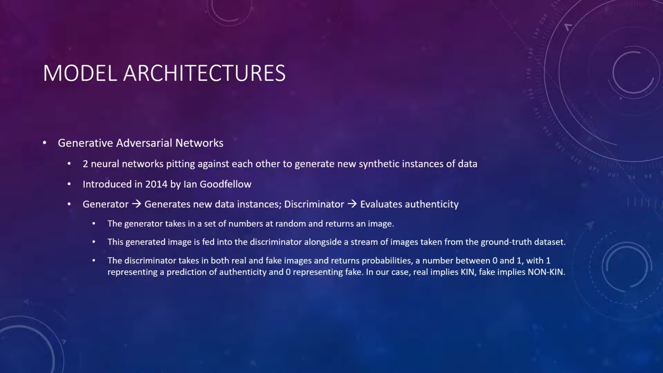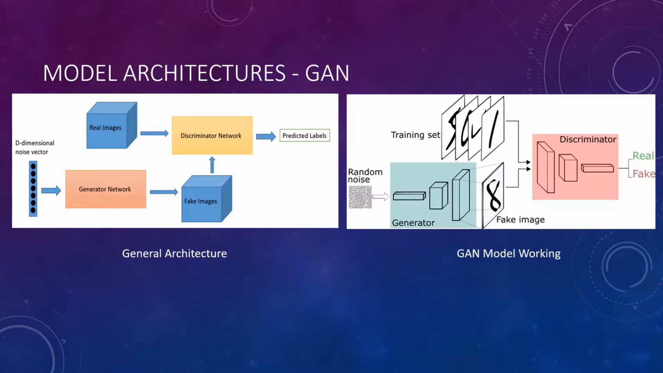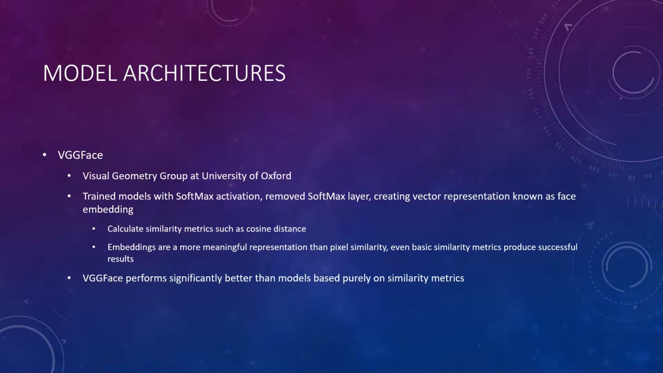The discriminator then takes in both real and fake images and returns probabilities, a number between 0 and 1, with 1 representing a prediction of authenticity and 0 representing fake. In our case, real implies kin and fake implies non-kin. Over here we can see the general architecture of the GAN network and also the GAN model working on the right. Lastly, we have the VGG Face model architecture.